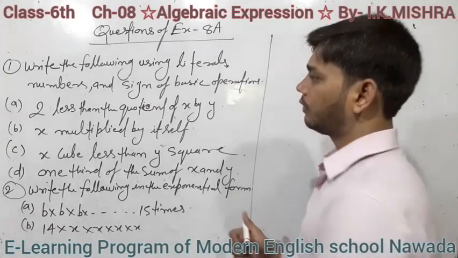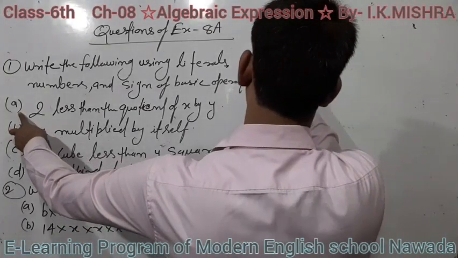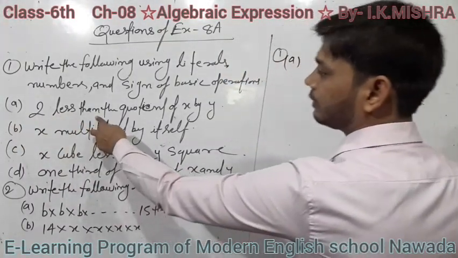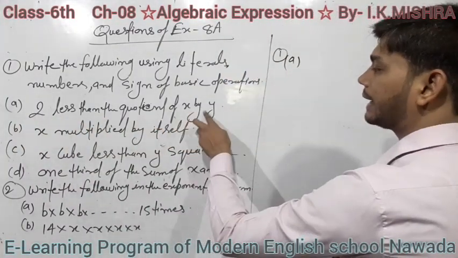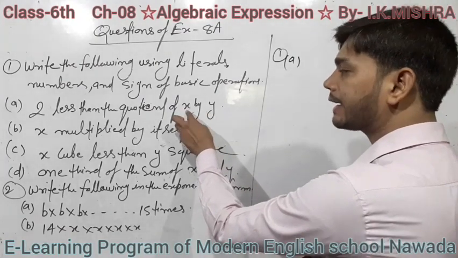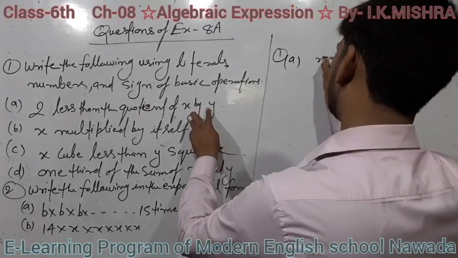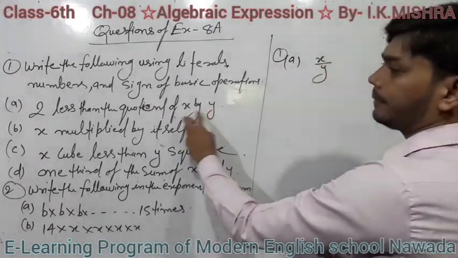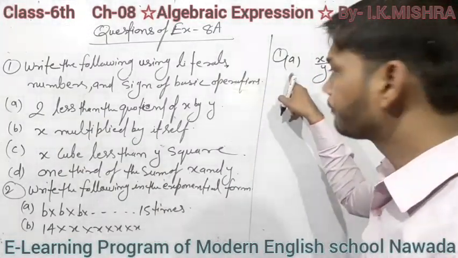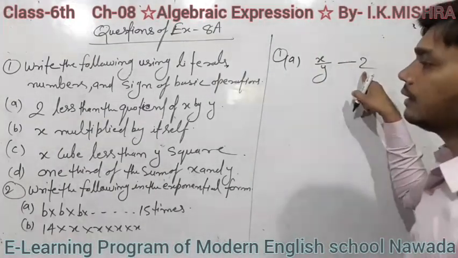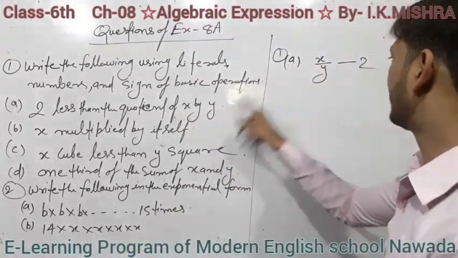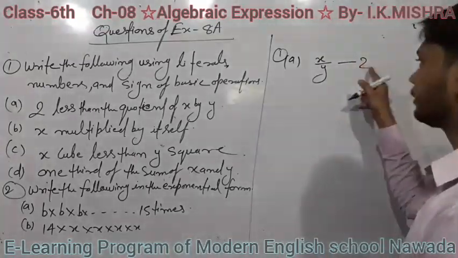Question a: 2 less than the quotient of x by y. First of all find the quotient, that means divide x by y, so it will be written x upon y, and 2 less, so minus 2.